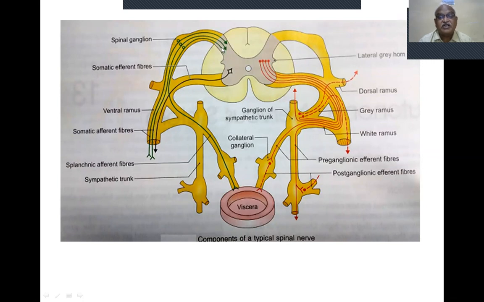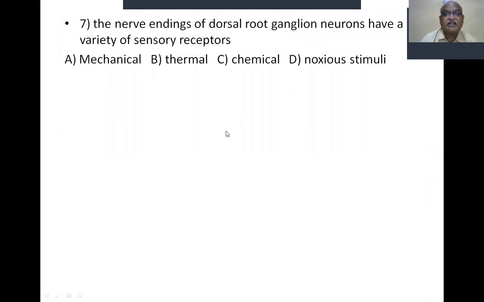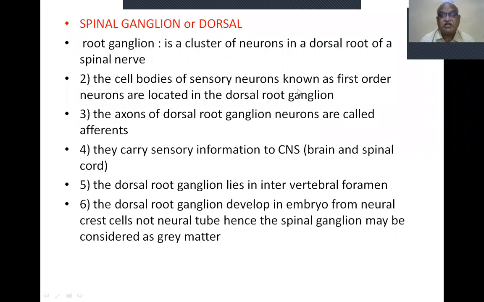This dorsal root is sensory. So this is sensory. This is preganglionic. This is postganglionic. Now this is the sympathetic trunk. This is associated with either side of the vertebral column. So you must practice this diagram. Cell bodies of sensory neurons, known as first order neurons, are located in the dorsal root ganglion. Whatever neurons are present in the dorsal root ganglion are first order neurons.